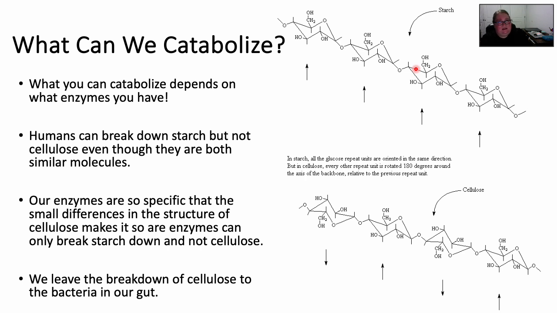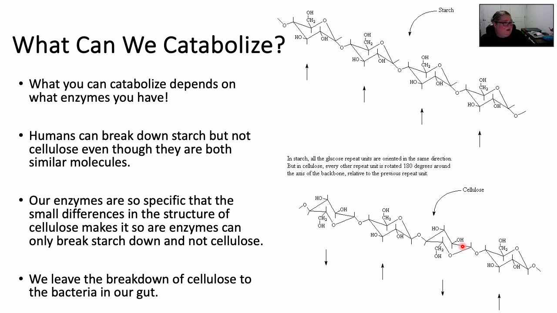Okay, we have a similar polysaccharide that we talk about in Biology 201, which is cellulose. Okay, so cellulose is down here. Now, if you notice up here, all of our CH2OH groups are on the top on this molecule, but on cellulose, every other one, so like this guy, they're up just like with starch, but this guy and this guy, they're pointing down. Okay, this is a really simple change, right? Instead of having them all up, we alternate. So one up, one down, one up, one down.